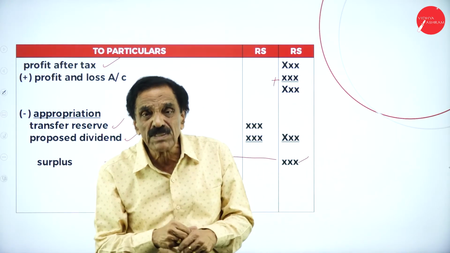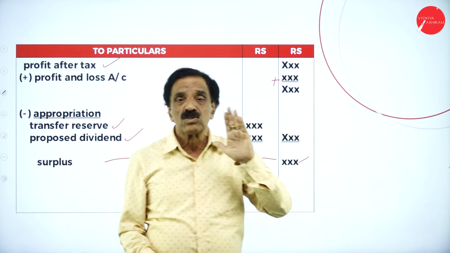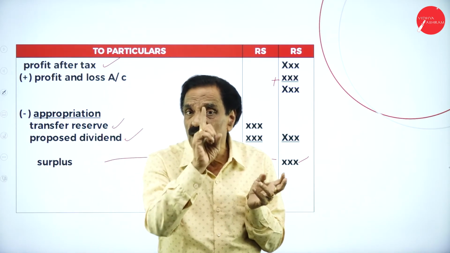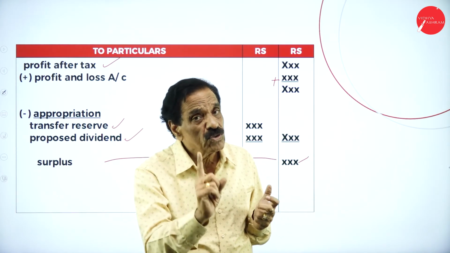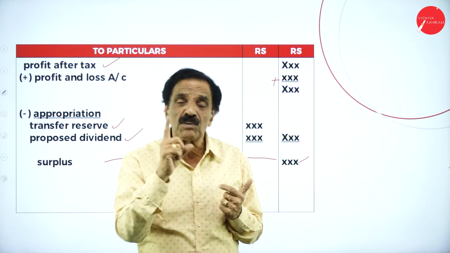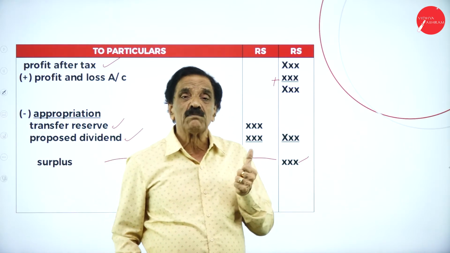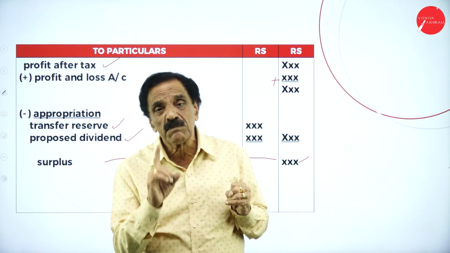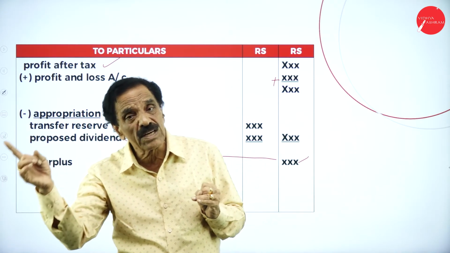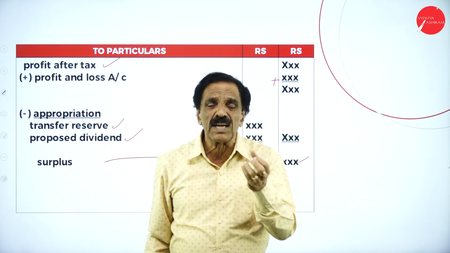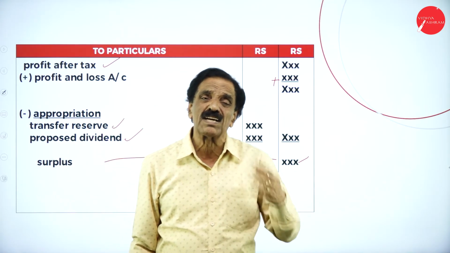So I will repeat once again the balance sheet schedules. We have got 9 schedules. Number 1, share capital. Number 2, reserve and surplus. Number 3, secured loan. Number 4, unsecured loan. Number 5, fixed asset. Number 6, investment. Number 7, current assets, loans and advances. Number 8, current liabilities and provision. Number 9, miscellaneous expenses and losses.